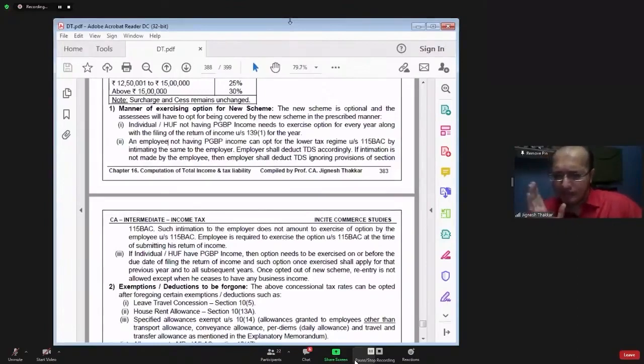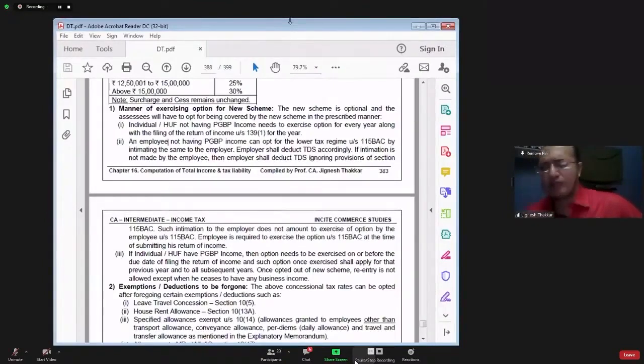So if you are an individual HUF having a business income, and if you go for section 115BAC, then you have to stay in that section only, year after year. For all the subsequent years, you have to stay in that section only. If you come out of section 115BAC, then re-entry is disallowed forever. We will not allow you to re-enter the section.